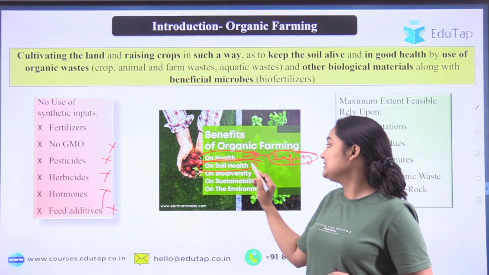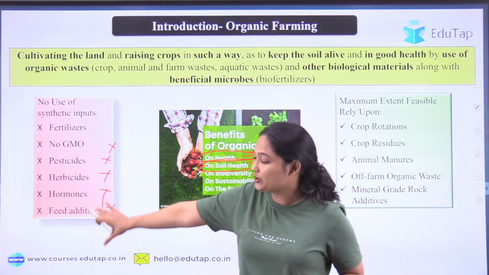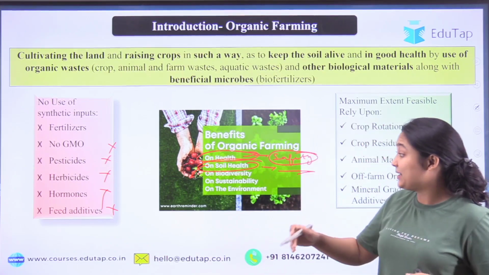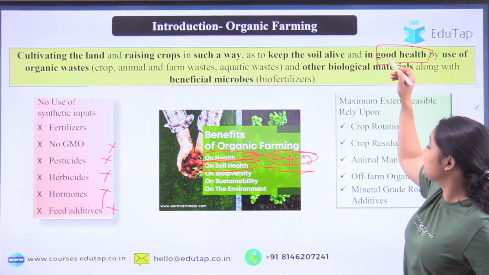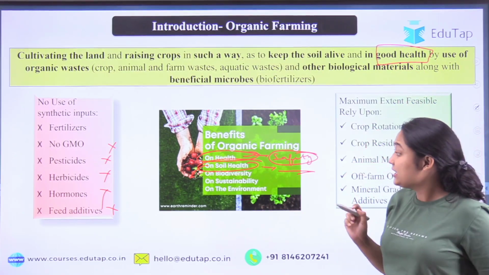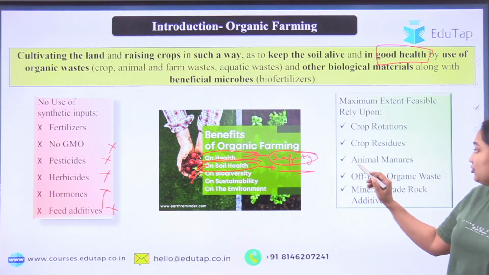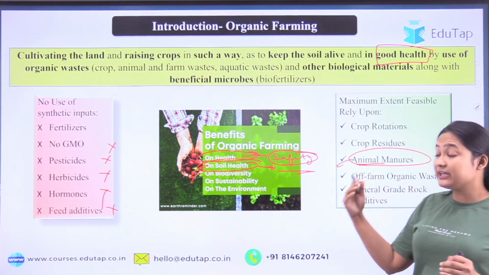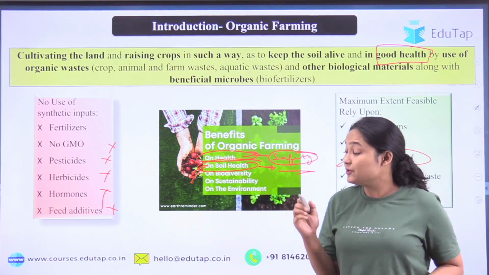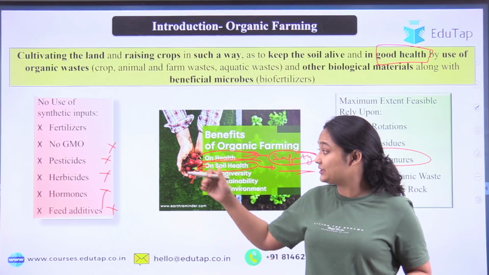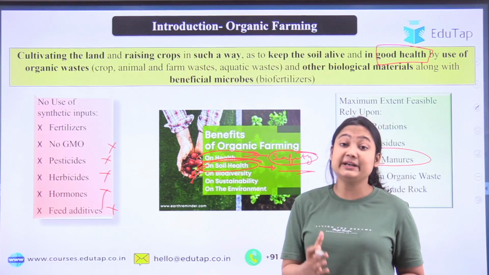Then soil health is maintained. See how soil health is maintained. First of all, we are not using these chemicals, so the fertility of the soil is maintained. Also, in organic farming our main goal is itself to maintain the good health of the soil. Also, we use animal manure, so it naturally increases the biota of the soil, the microbes. Whatever soil microorganisms are present, they are getting food too and they are working well, and so soil health is maintained well.